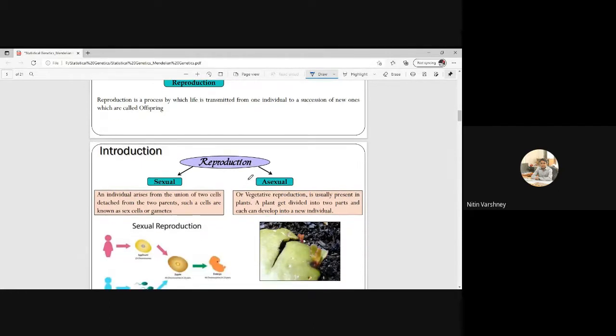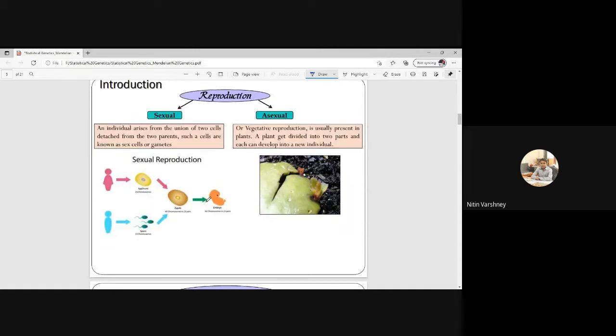So what is sexual reproduction? It is the process in which an individual arises from the union of two cells, male sex cells and female sex cells. After that, we get an embryo. For example, here this is the female, and it will produce eggs, and this is the male, and it will produce sperms. After fusion of these we get a zygote, and after development of the zygote we get an embryo. So this is known as sexual reproduction.